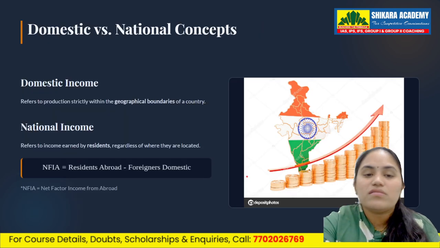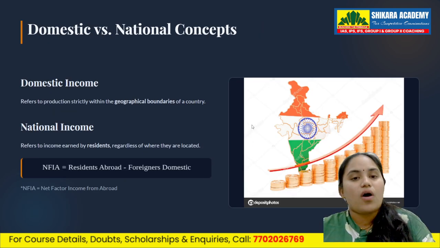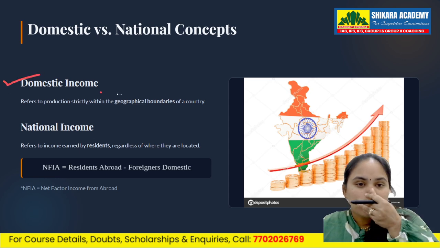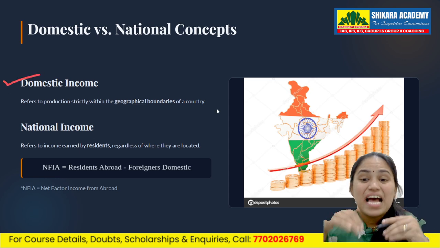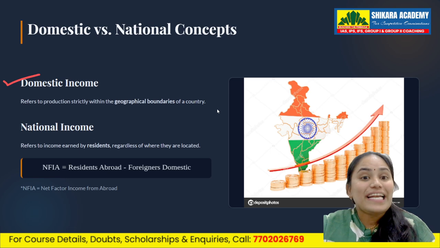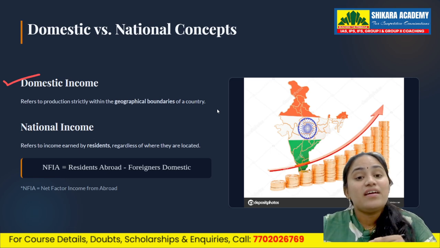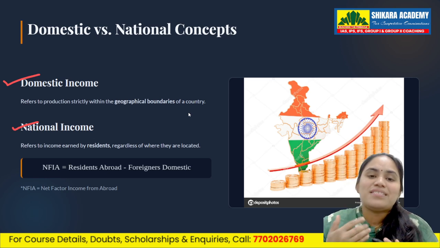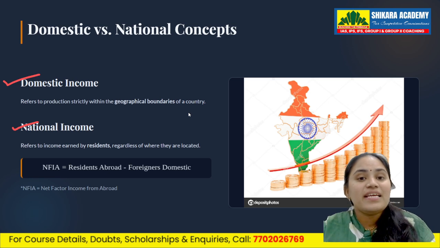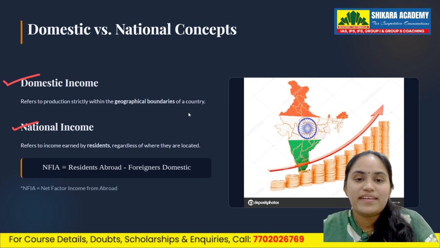Now, how do we distinguish between domestic and national concepts? This is a very important concept. Domestic income means income produced inside the country. Example, a Japanese company producing cars in India will be included in India's domestic income. National income means income earned by residents no matter where they are. An Indian engineer working in the USA, his income is part of Indian national income.